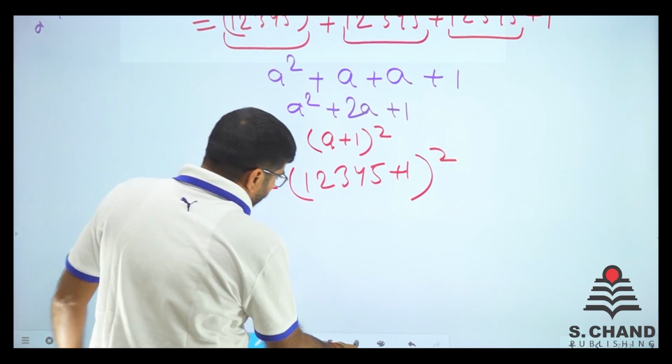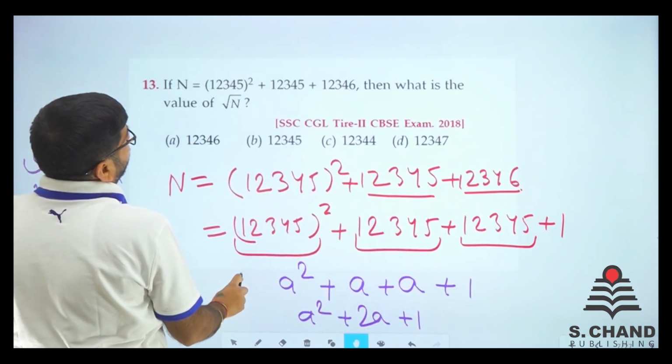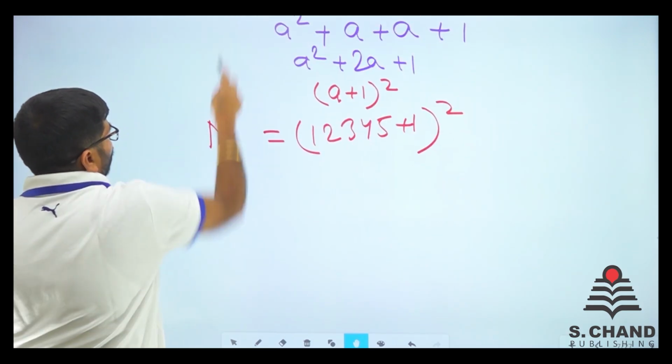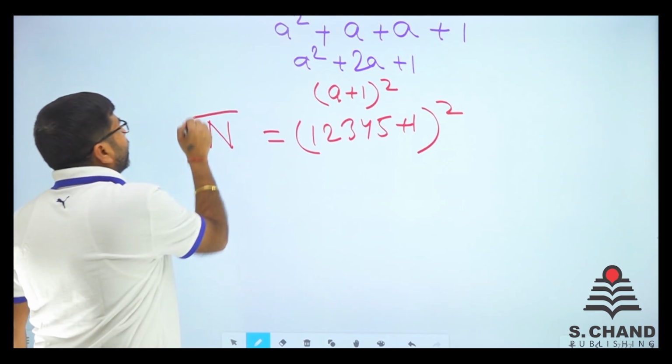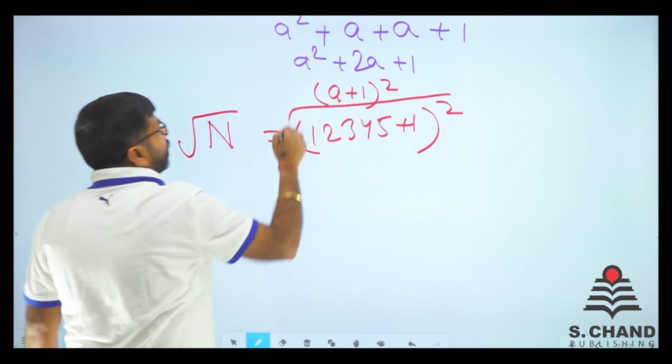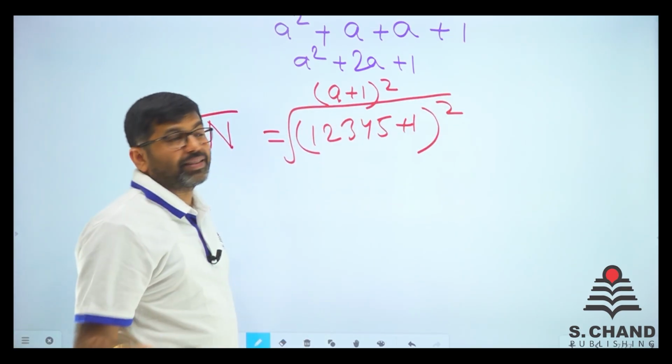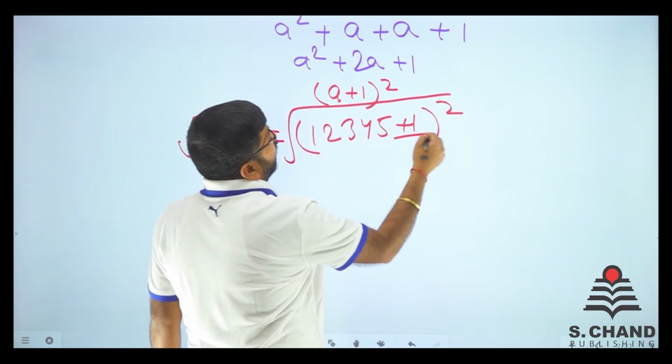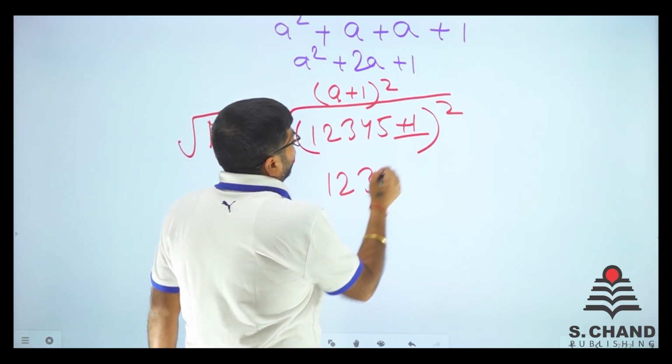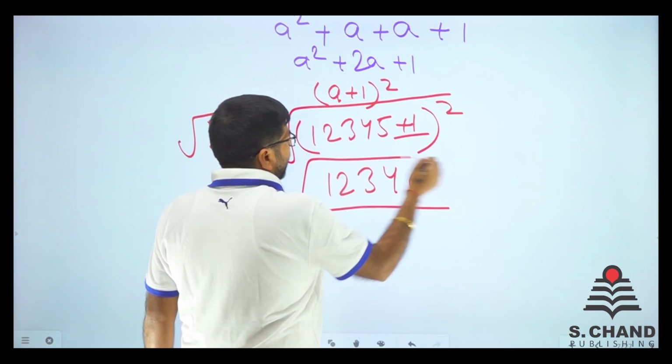Now what do we need to calculate? We needed root of n, right? So what we'll do is just apply the root on both sides. So this root and this square are cancelled out, and 1, 2, 3, 4, 5 plus 1 is 1, 2, 3, 4, 6. That is the answer.